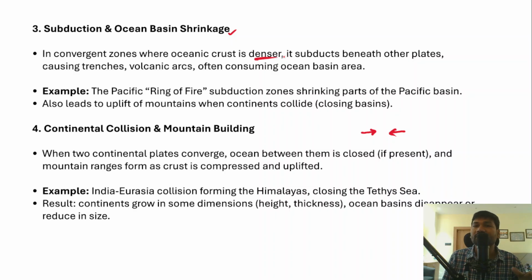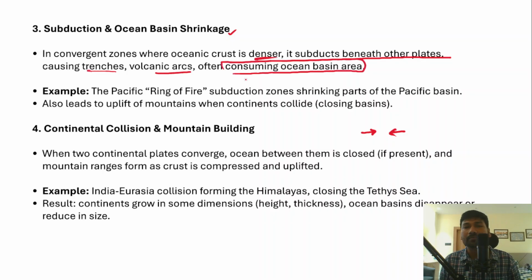So oceanic crust is denser and it subducts beneath the other plates, right? So in this case, whenever the plate density is high, then it subducts beneath the other plates with a lower density, and that will cause the trenches, and that also causes the volcanic arcs, and that often consume the ocean basin area. So for example, the Pacific Ring of Fire.